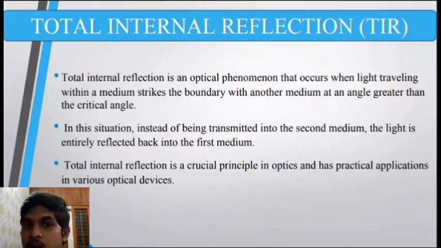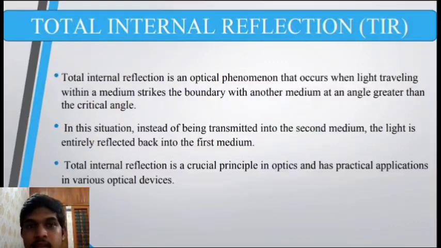So we all know that in today's world we use fiber optics, right? So light actually travels in the fiber optics with the principle of total internal reflection. That is, when the light rays travel inside the fiber, this fiber has a core and a cladding.